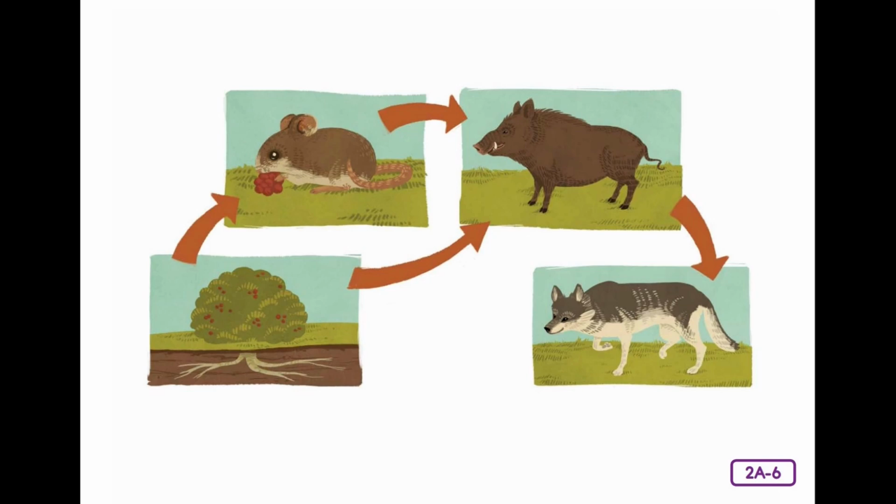Omnivores are the third type of consumers. They eat both producers and other consumers. Rats, raccoons, skunks, and pigs are all omnivores. Many humans are omnivores too, eating both plants and animals. Do you eat both plants and animals? Then you are an omnivore. Raise your hand if you are an omnivore.